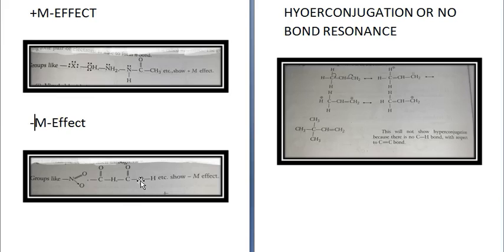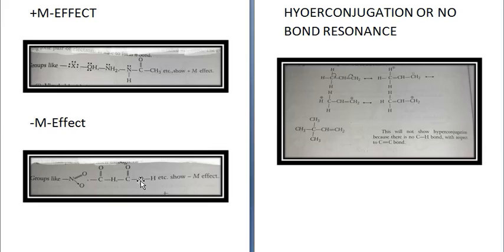So the mesomeric effect is different from the inductive and electromeric effect. Now the shifting of pi electrons in this effect takes place in the absence of any attacking reagent. You don't need an attacking reagent for shifting to take place. Even without an attacking reagent, shifting is occurring, and it is a permanent effect in which opposite charges are developed at opposite terminals of the carbon chain in a conjugated system.